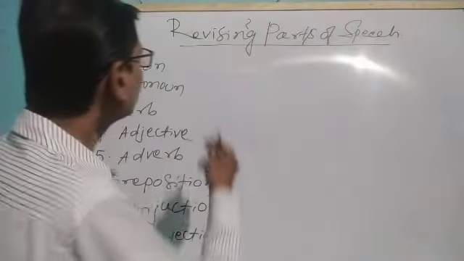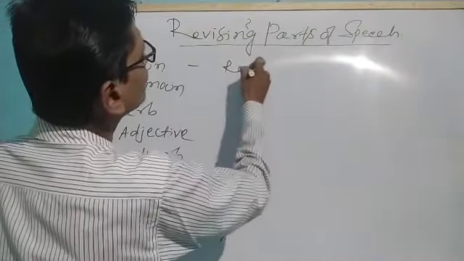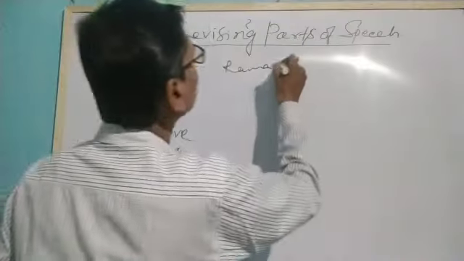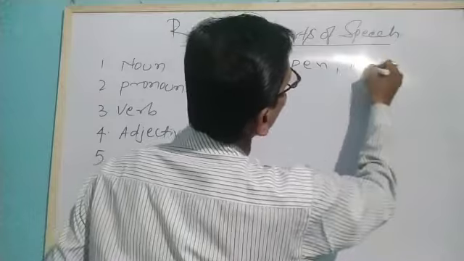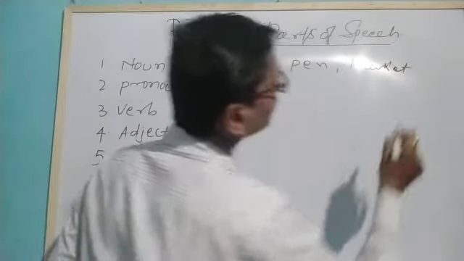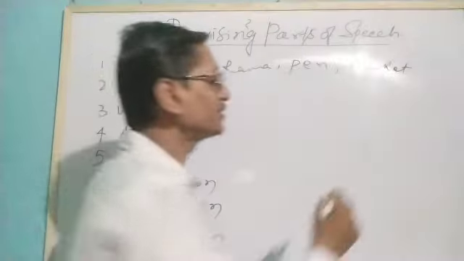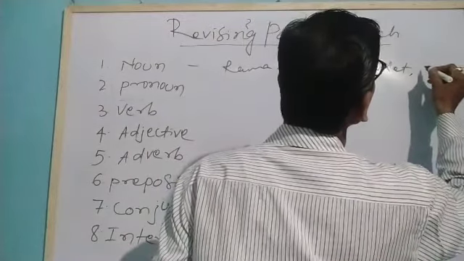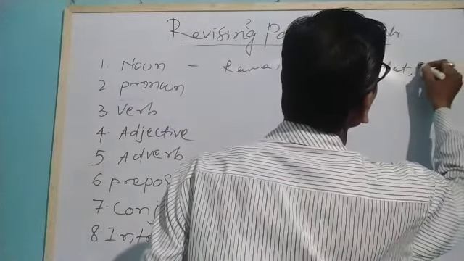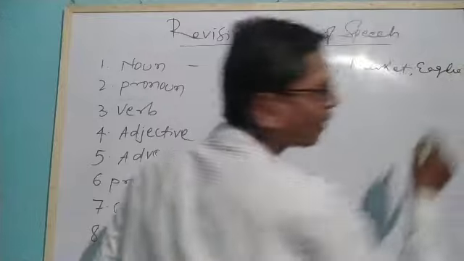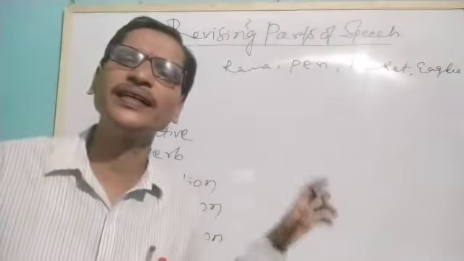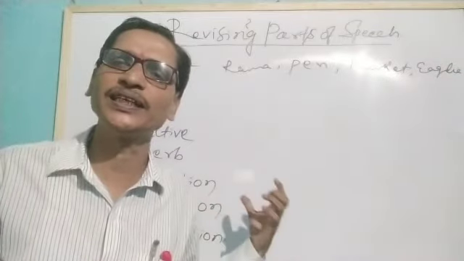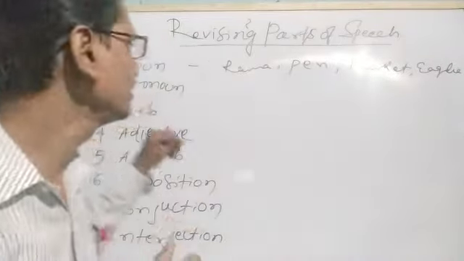Just like you see, Rama is a person, pen is a thing, market is a place. Similarly, eagle is a bird. So we have different names for different things, which we call nouns.